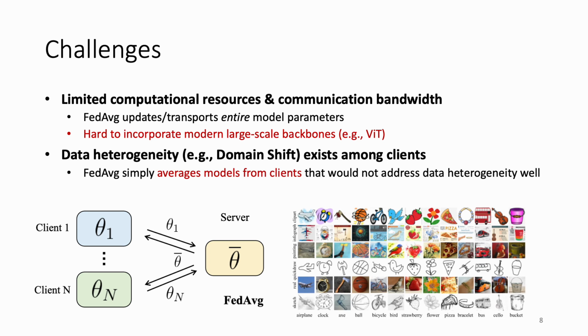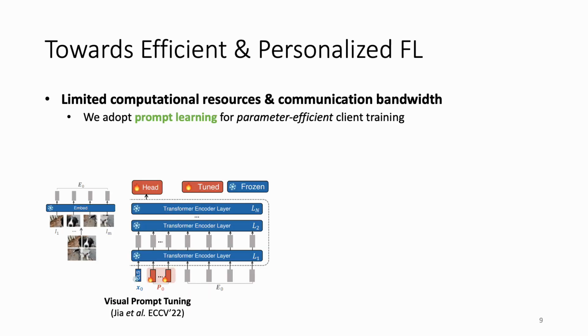The other challenge is the data heterogeneity that exists among clients. The average model might not be desired for every client since it may deviate far from the local distribution, and hence result in unsatisfactory performance. To address the first efficiency issue, we are inspired by the recent success of prompt learning to allow parameter-efficient client training without the need to update the parameters of vision transformer.